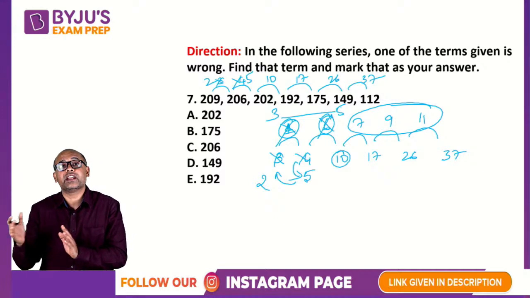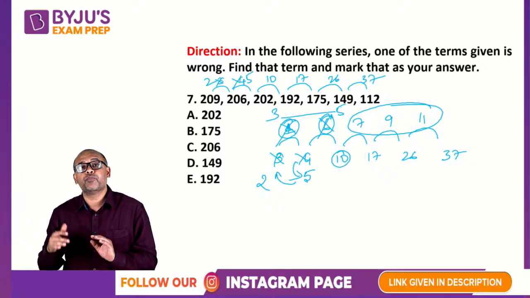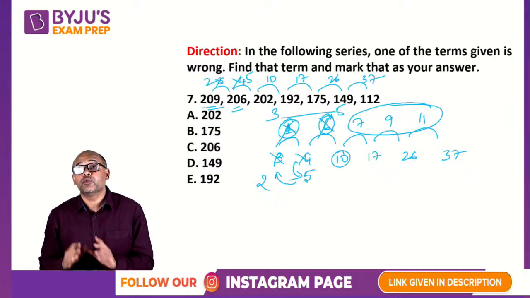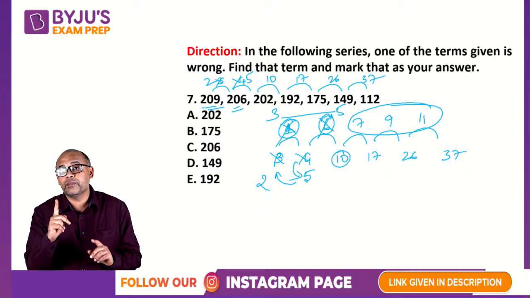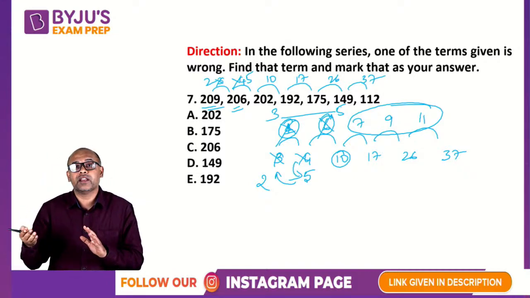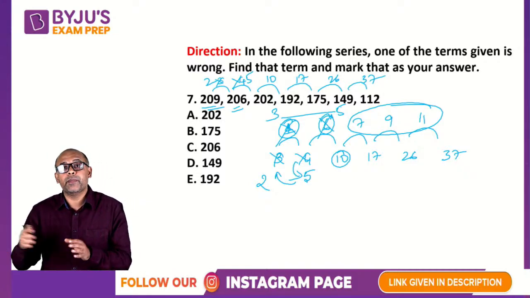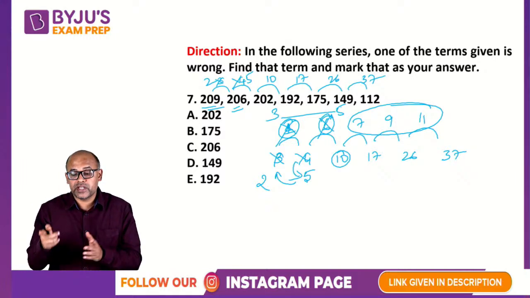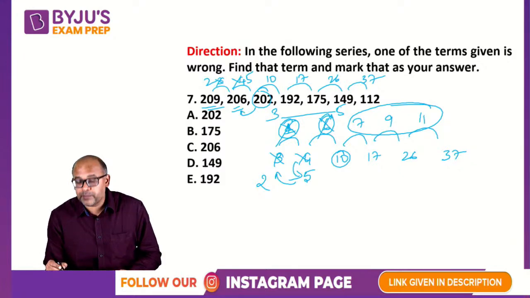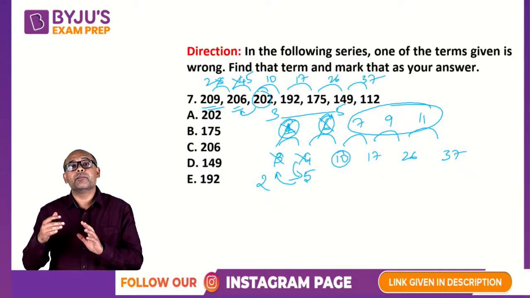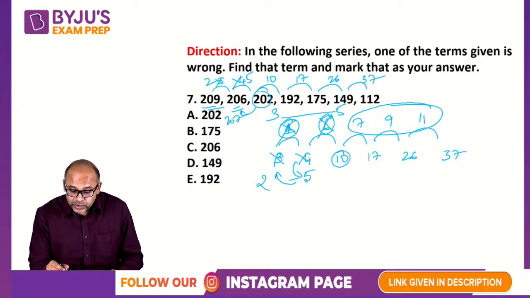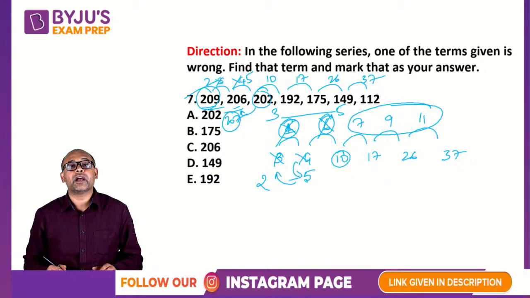If this is the correct approach, let me see if it is possible to get one number changed and the other numbers staying the same. Two numbers cannot be wrong, only one number is wrong. So when you find a difference or change a pattern to fit something, make sure that only one number is changing to fit what you want. So 202 plus 5 should be 207, and 207 plus 2 gives me back 209.